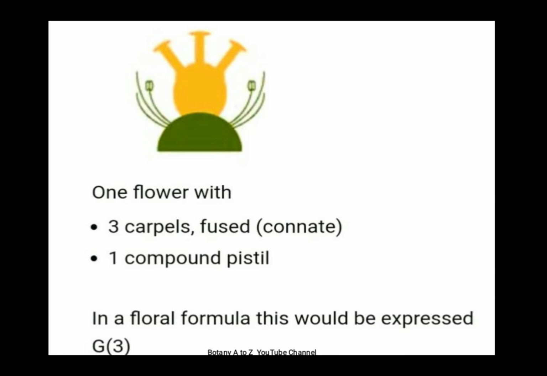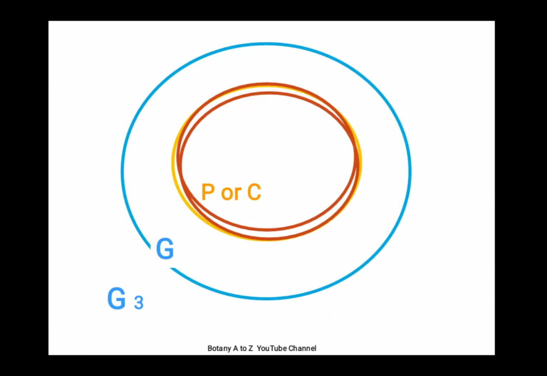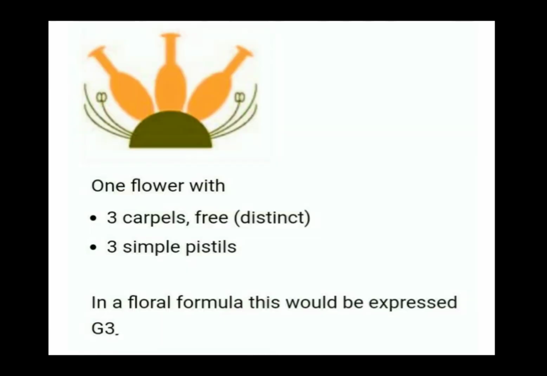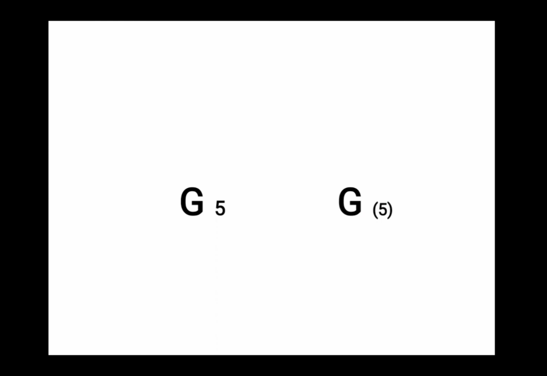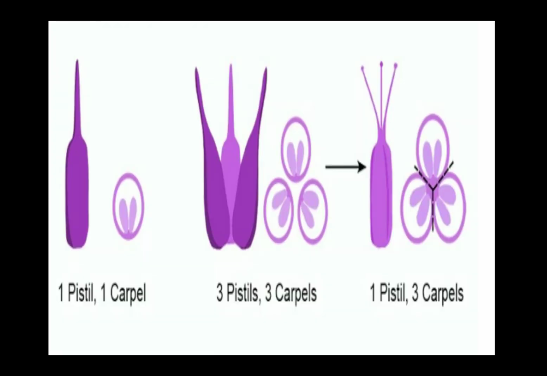No, this is incorrect. The 3 fused carpels will make only 1 pistil, that will be a compound pistil. Had there been 3 free carpels, this was the case. If there were 3 free carpels, we would have simply used the term the gynoecium comprises of 3 free carpels or 3 pistils. That is the 3 simple pistils. So in cases where the carpels are free, you can use term carpel and pistil interchangeably.